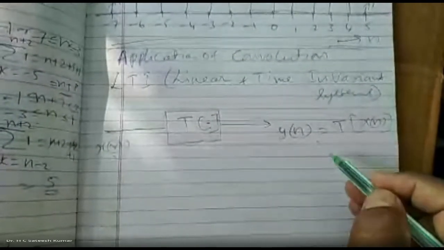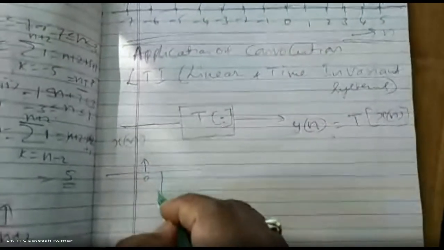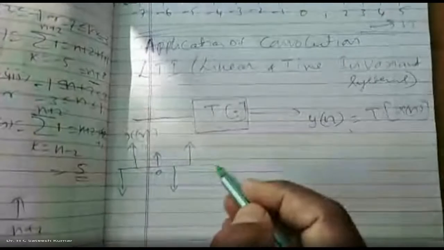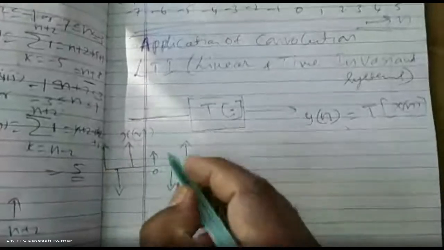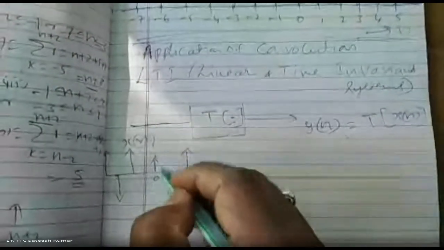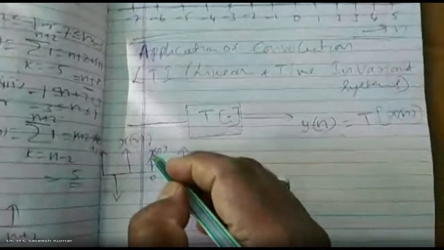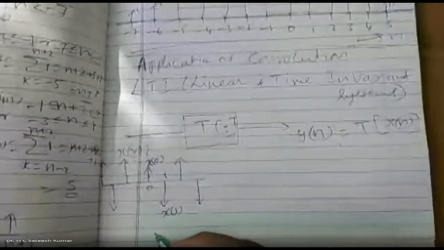Okay, right. So how exactly can we do this? Let us consider the input, some discrete time signal. What we have is something like this: 0, 1, and so on. This is my x of n. At 0, the amplitude I'll call x of 0. X of 0 can be positive or negative; in this case it is positive. Next, at 1, the amplitude is x of 1, and it can be negative.